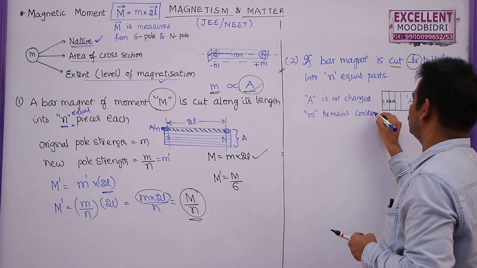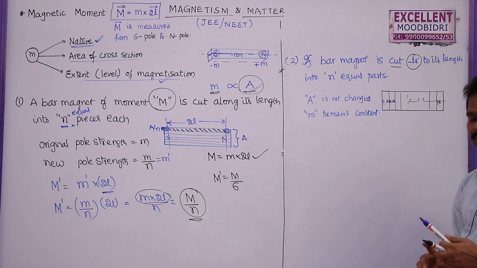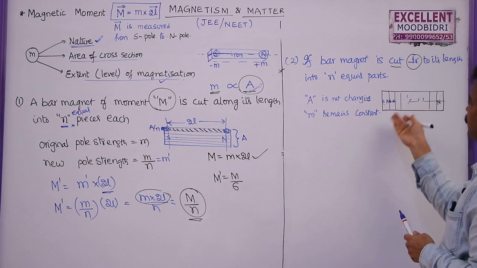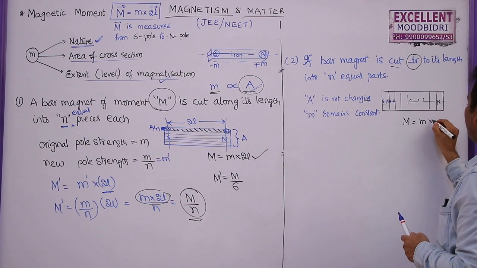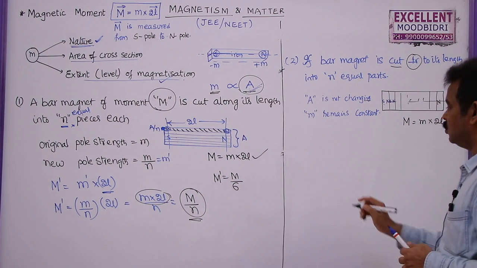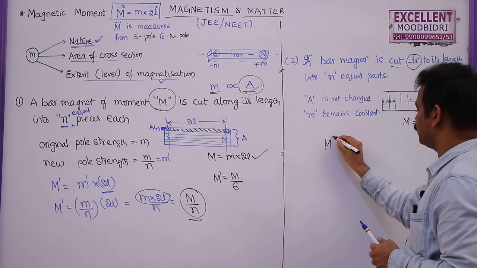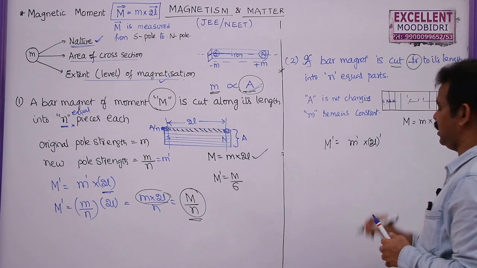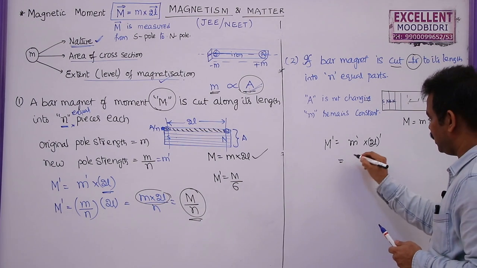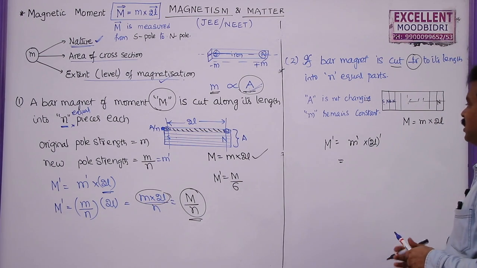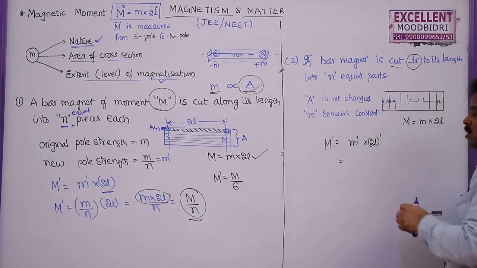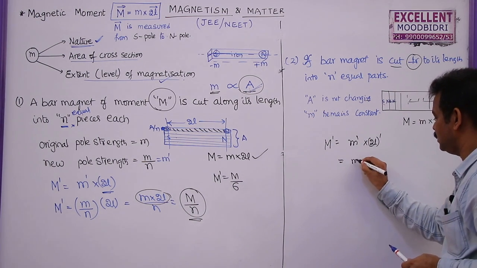Now the original magnetic moment of this bar magnet before cutting was m into 2L. So what is the new magnetic moment, which is equal to m dash into 2L dash? Is there any change in the pole strength of the bar magnet? No. Why? Because whenever area is not changing, pole strength remains constant. So m dash remains as m only.